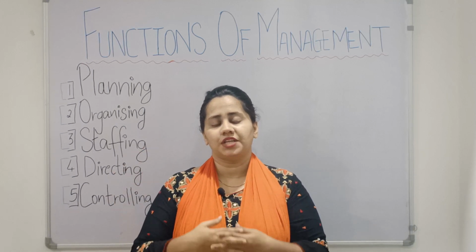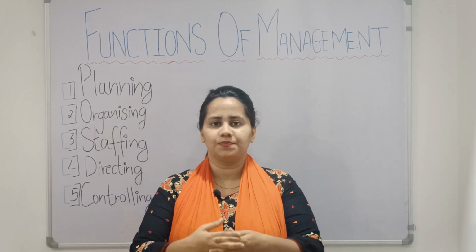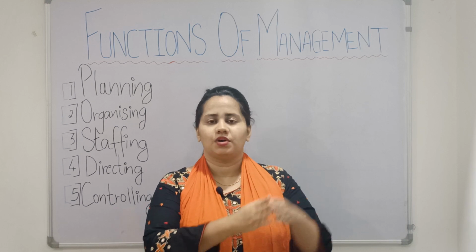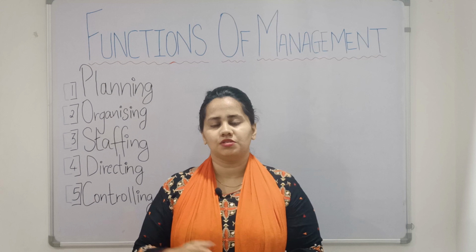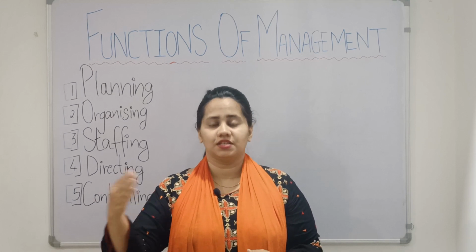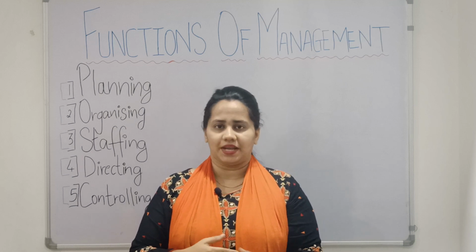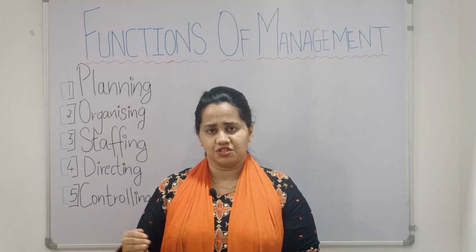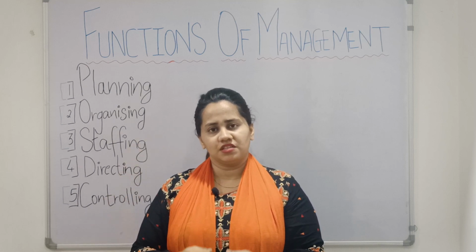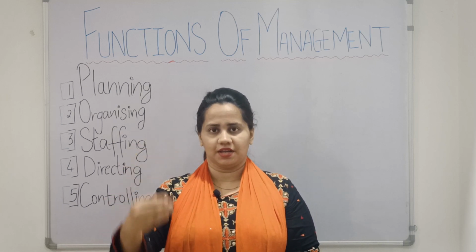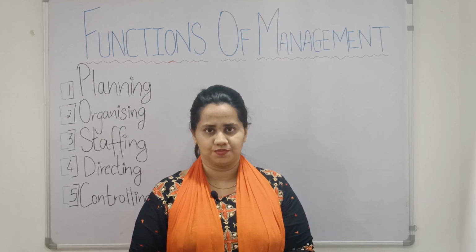Now it is very important that we be prepared for the uncertainties. As I said earlier, the future is unpredictable. But when I say this, it doesn't mean that we should not plan. We should plan because through planning, though we cannot see the uncertainties that are coming our way, we can anticipate them in a better way. So planning is a very important function of management, which basically means seeing the future. Planning is the function which helps us in seeing ahead. And that's why planning is the first and the most important function of management.